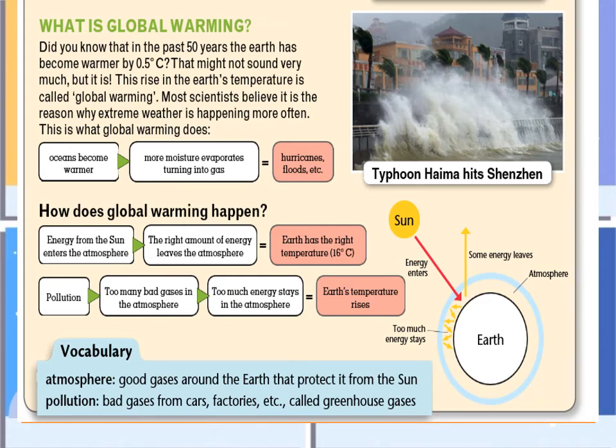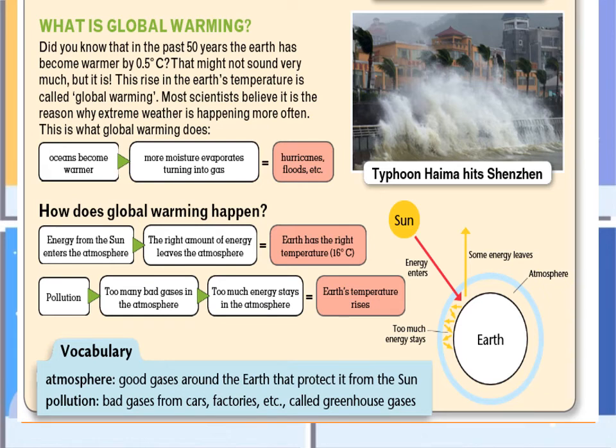How does global warming happen? The procedure, the steps. Energy from the sun enters the atmosphere. The right amount of energy leaves the atmosphere, going back again to space. Earth has the right temperature, 16 degrees Celsius.